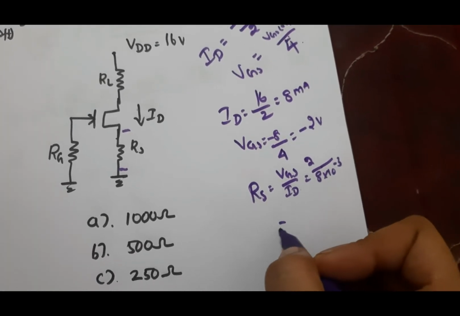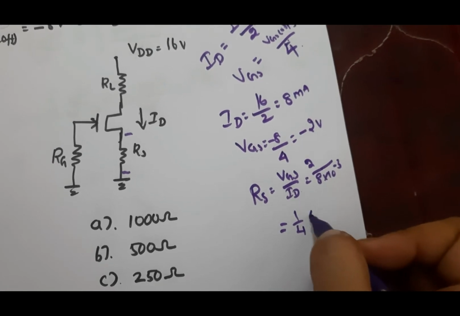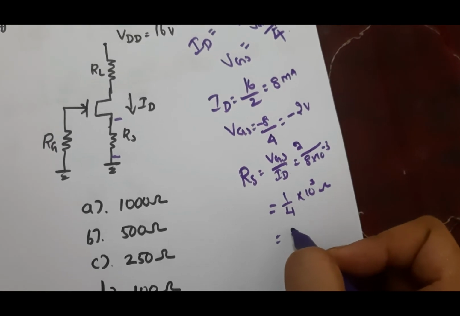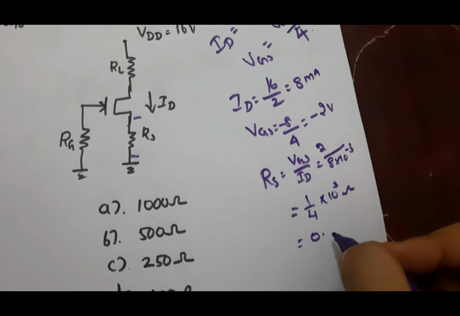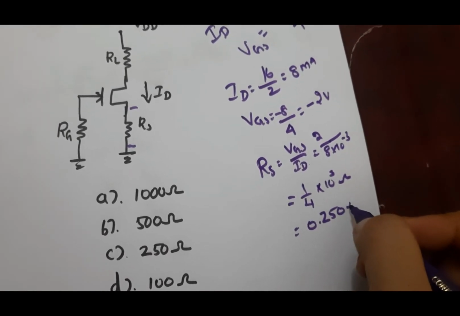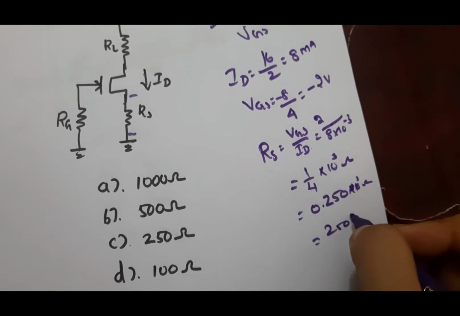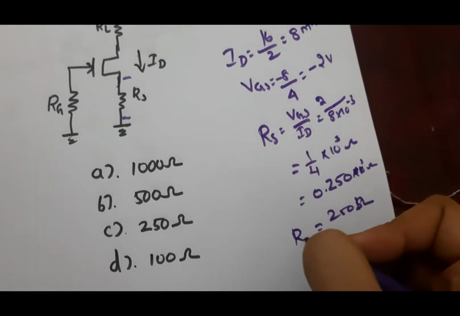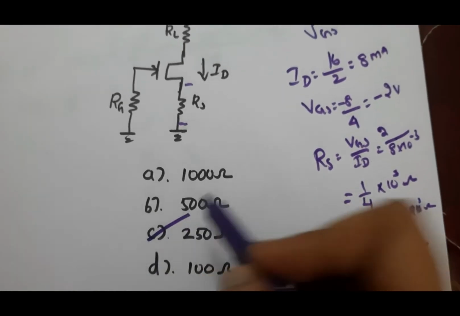So here the value is 1 by 4 into 10 to the power 3 ohm, otherwise that is 0.250 into 10 to the power 3 ohm, otherwise that is 250 ohm. So RS value here is 250 ohm. So here the answer is C, 250 ohm.